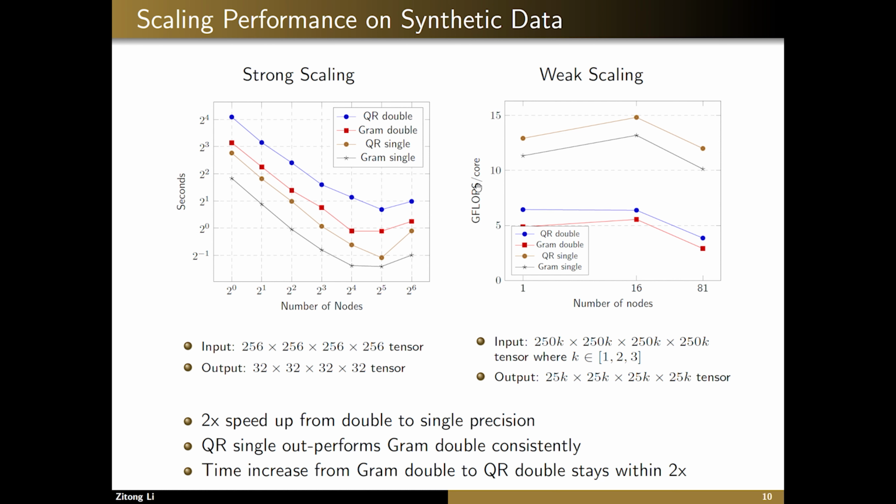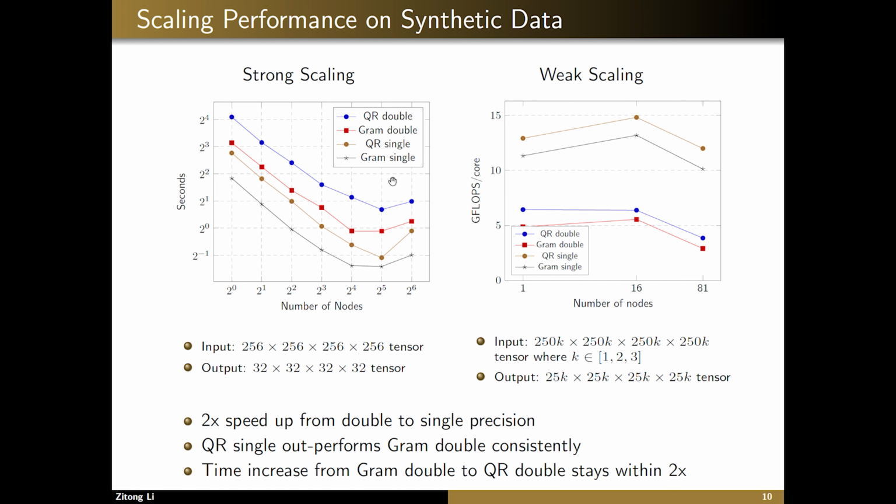We generated a synthetic tensor for strong scaling and weak scaling, so we increased the number of nodes and recorded the performance in terms of wall time for strong scaling. And for weak scaling, as we increase the number of nodes, we are also increasing the data size so that each processor would have the same amount of data to work on, around 1 GB. And since the number of flops required by GRAM-SVD and QR-SVD are different, we recorded the GFlops per core to measure performance. There are a couple points to see here.